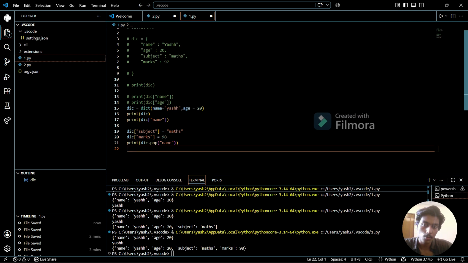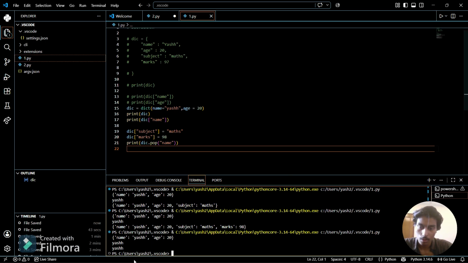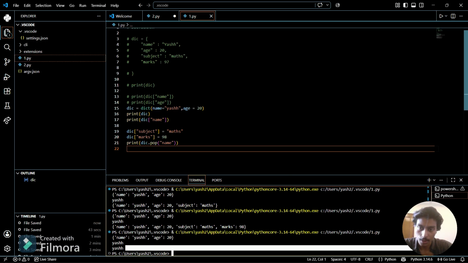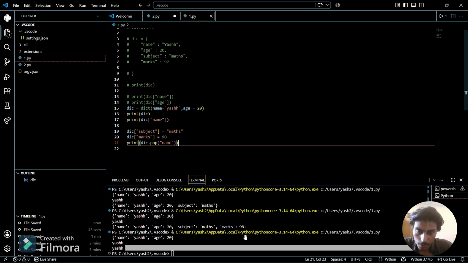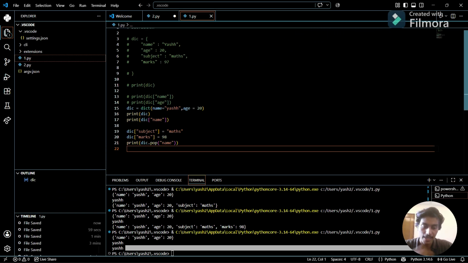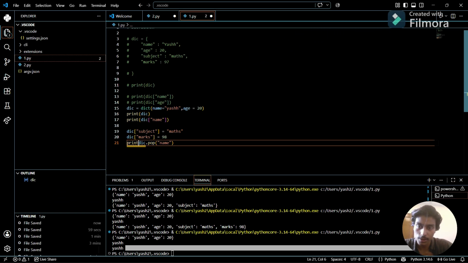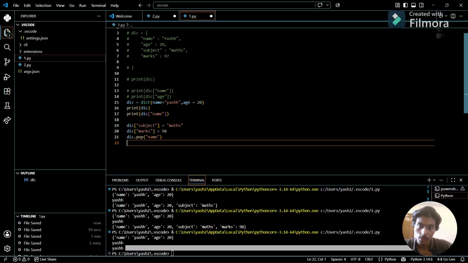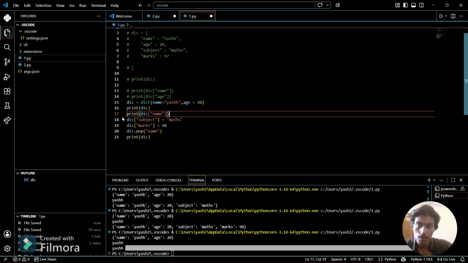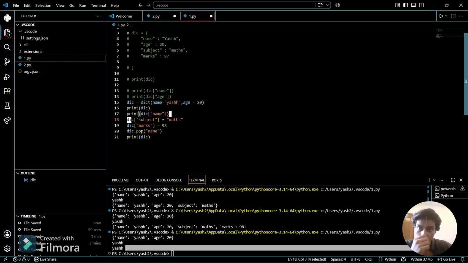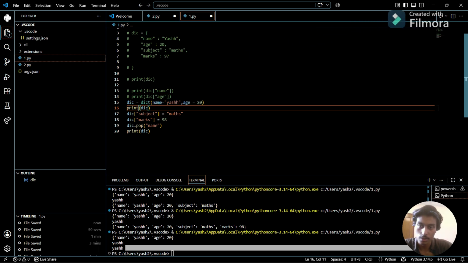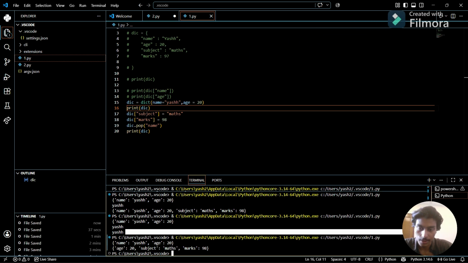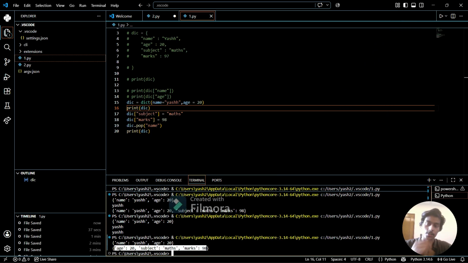So it will remove the name part. See, name is printed, but it is not removed. Let me see it. Sorry, I can't print it directly, so I have to first do pop here. So now if I print it, then see, I remove this statement, I remove this too, and now see, here name is removed from the dictionary.